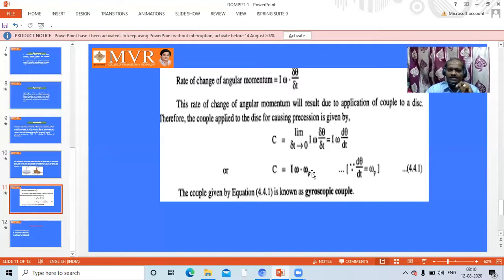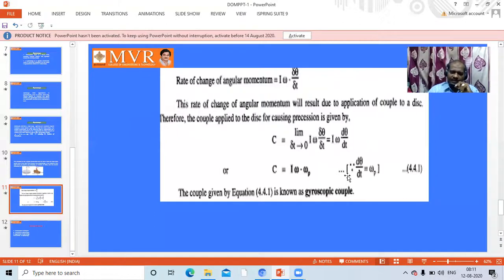If you take a bus making a left turn, velocity will be there and radius of curvature will be there, so omega p will be varying. But here that's not the case. Like an aeroplane also, radius of curvature will exist, depending on the velocity of the aeroplane and the radius of curvature.